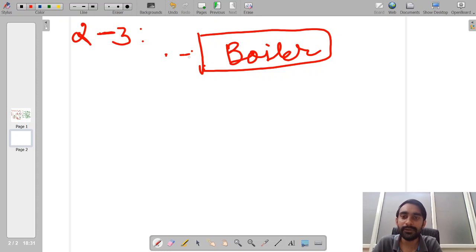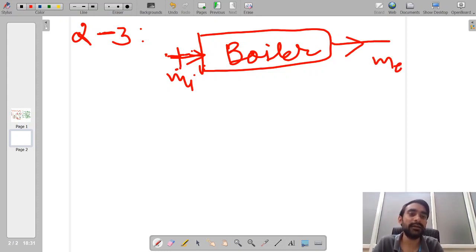Say we have addition of a certain amount of mass at the inlet, say m dot i, and a certain amount of mass is leaving this boiler. And inside this boiler we are supplying a certain amount of heat, which I have represented with Qi.